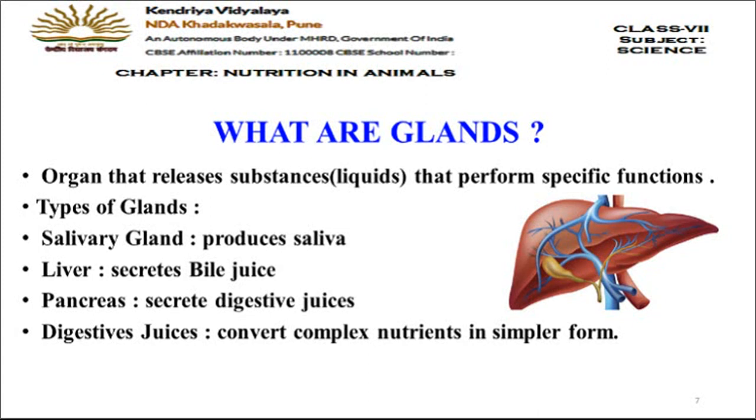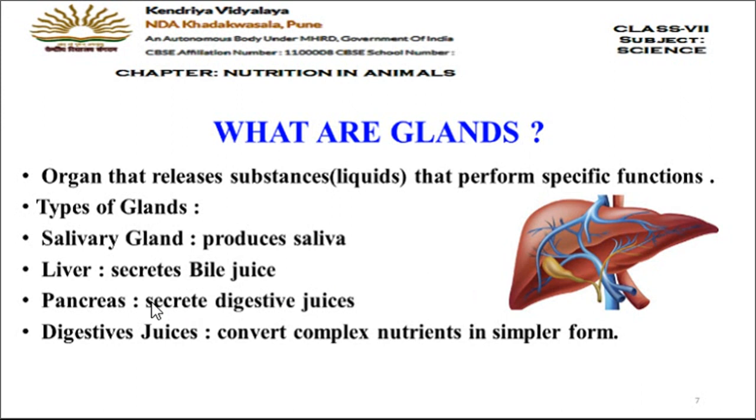Then the next special cell or the gland is liver. This diagram shown on the screen is of liver. This liver helps a lot in digestion. This liver secretes a special liquid which is called bile juice. This bile juice also helps in the digestion of the food.